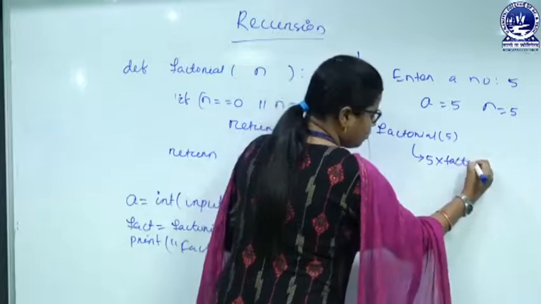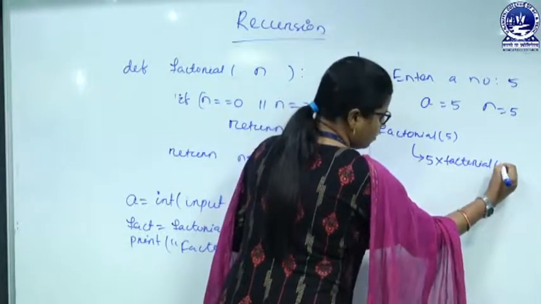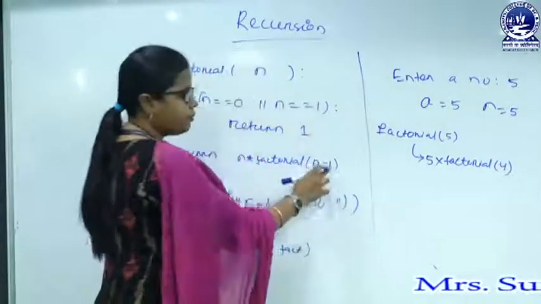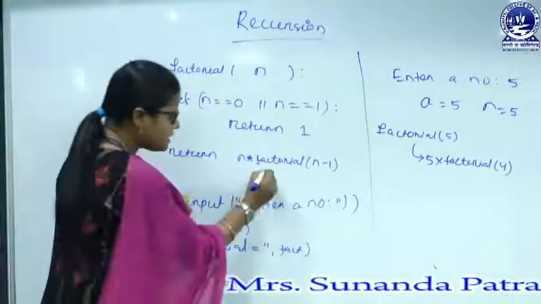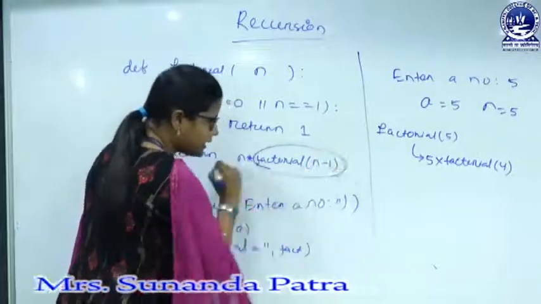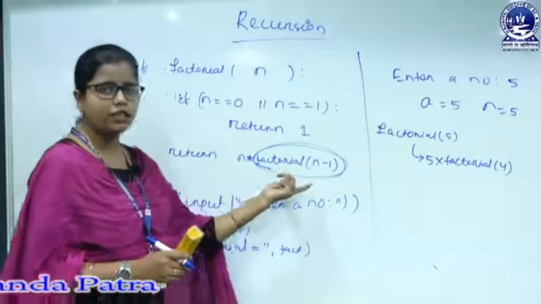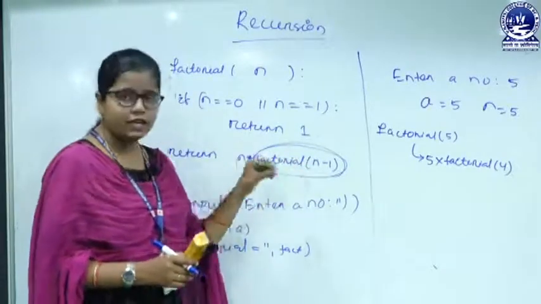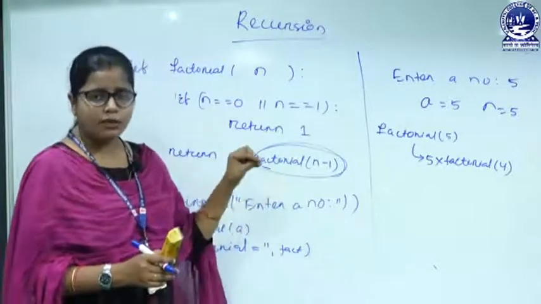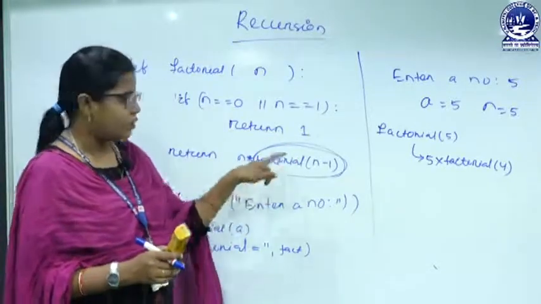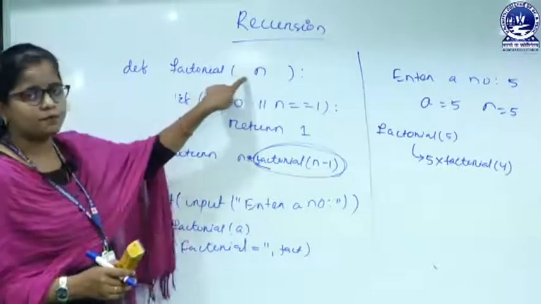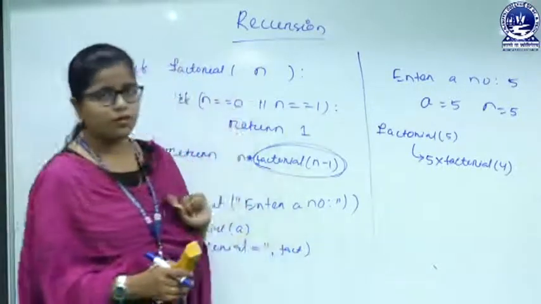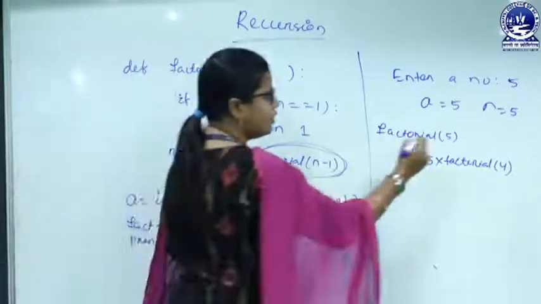So 5 into factorial of 4, because n minus 1. So once this line gets executed, this is actually a function call. When this line is executed by the interpreter, the function call jumps to here. So now what is the value of n? The n value will be 4.